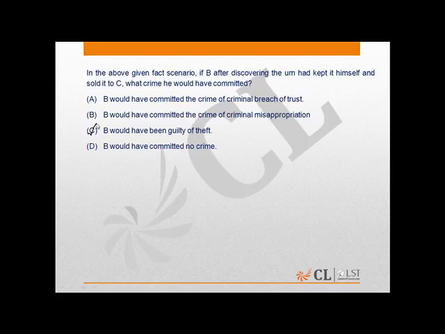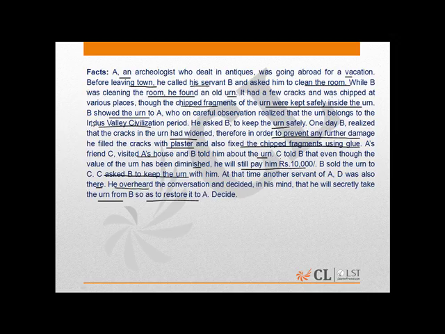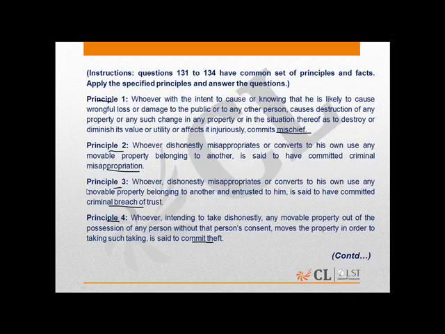Now, the reason why C is the correct answer is, from the facts we clearly get to know that, firstly, from the essentials mentioned in principle 4, which defines theft, the essentials are: first, whoever intended to take dishonestly; second, any movable property out of the possession of any person; third, without that person's consent; fourth, moves the property in order to such taking. Over here he commits theft, right? So basically these are the essentials that have to be constituted.